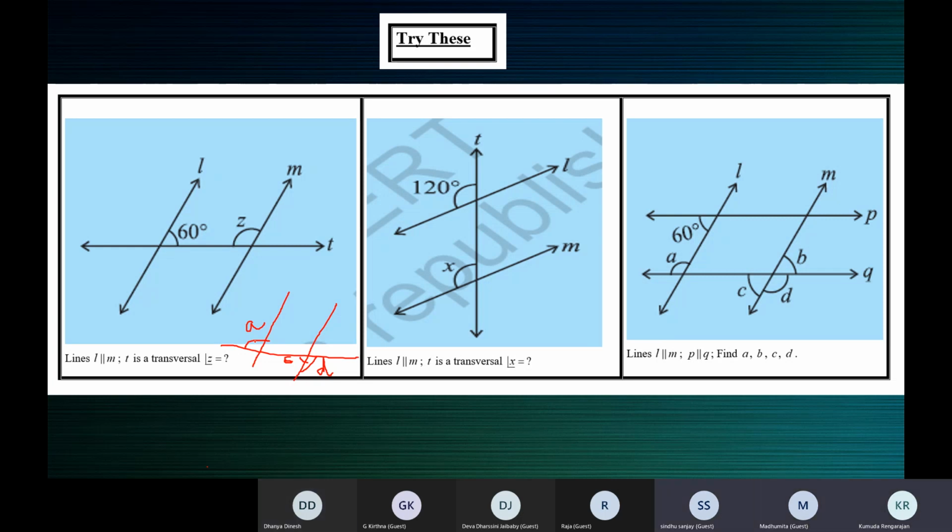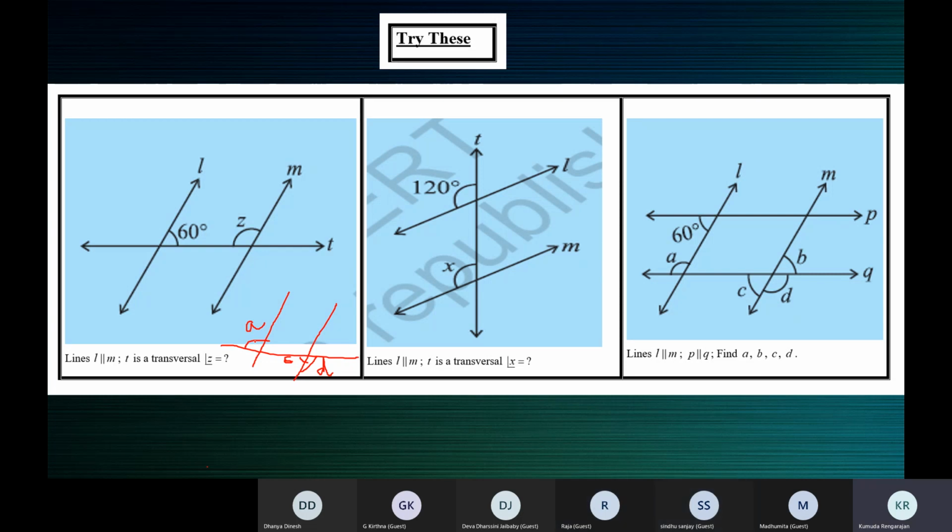Yes, ma'am. Do they lie on opposite sides of the transversal? Yes, ma'am. They lie on the opposite sides of the transversal, but one is interior, one is exterior. So they're on either side, but they're neither alternate. One is interior, one is exterior. So they are not alternate interior angles or alternate exterior angles. But somebody said A and D, correct? Yes, ma'am. A and D.